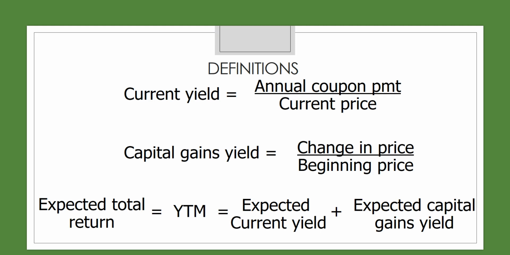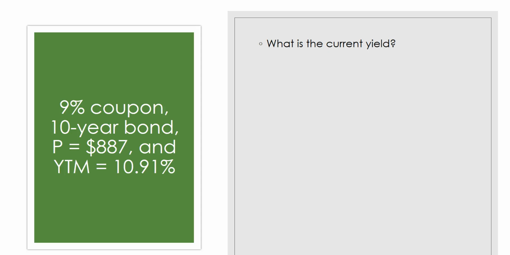So let's do some examples here. We have a 9% coupon 10-year bond that is currently trading for $887 and has a yield to maturity of 10.91%. Let's calculate the current yield. Remember, the current yield is equal to the annual coupon payment divided by the current price. So current yield is equal to coupon payment, and that is annual, divided by the current price. So if this were a semi-annual bond, then you would need to multiply that by 2 to have the annual coupon payment.